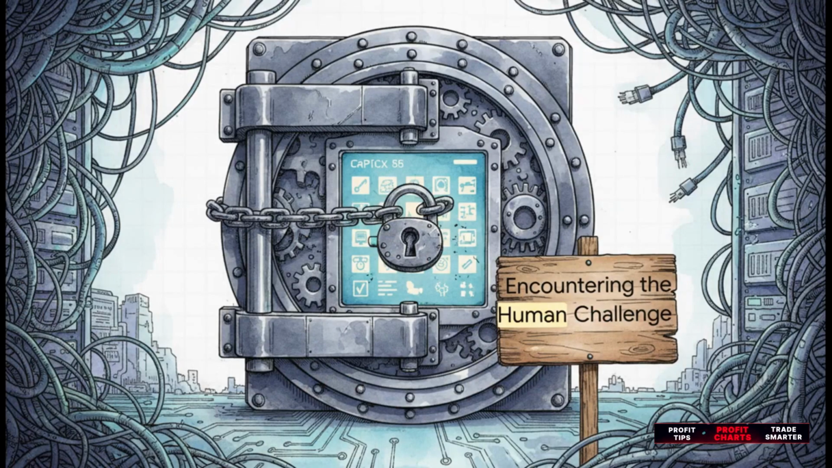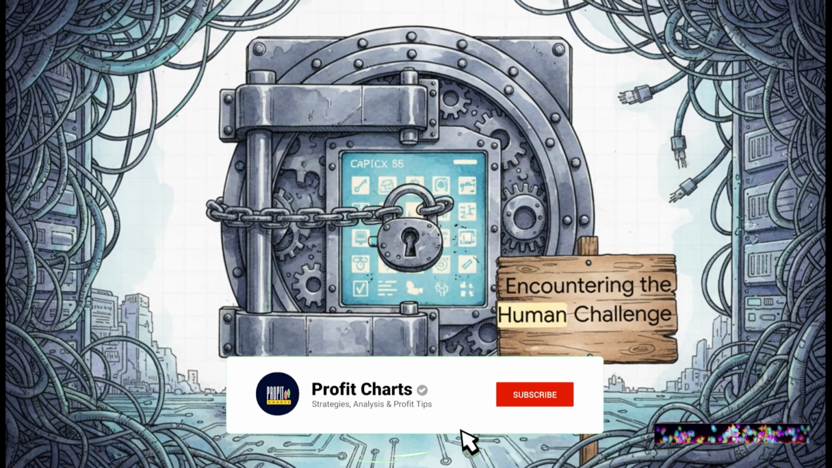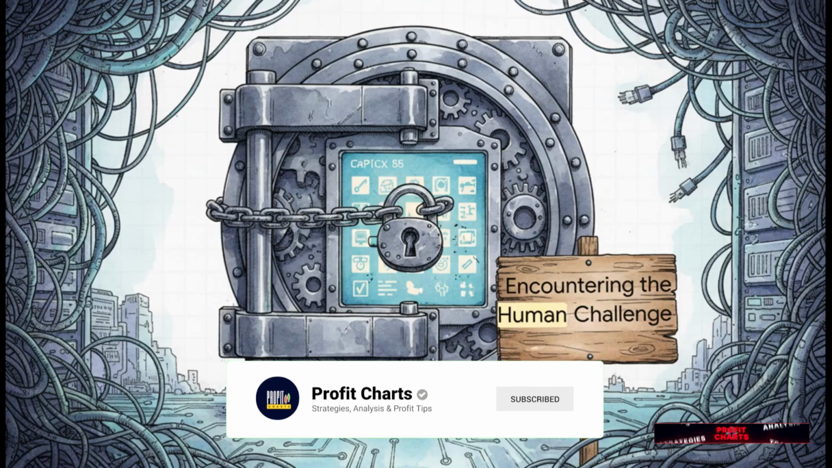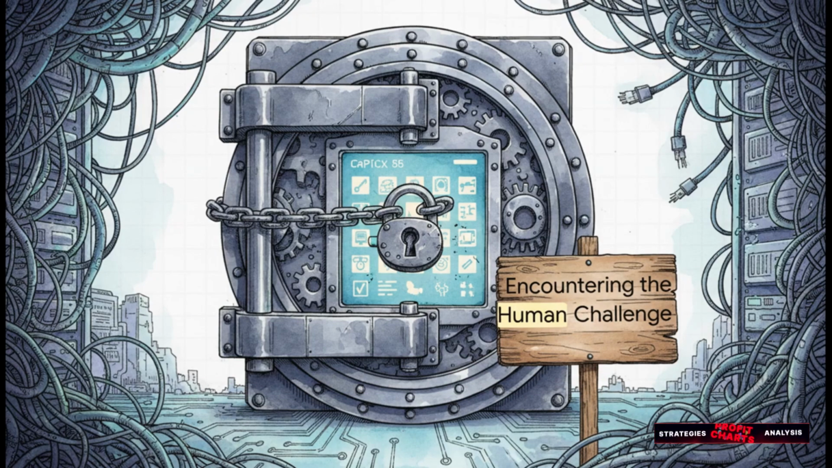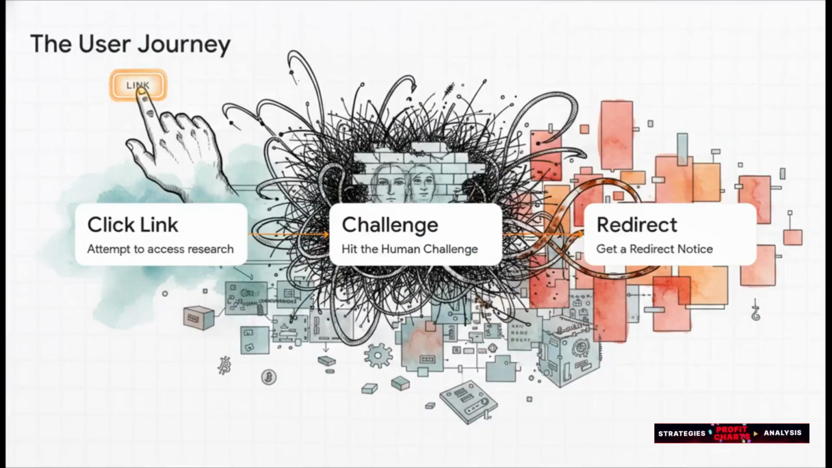Our investigation actually starts with the ultimate frustrating roadblock that I know you faced at least once or twice, the dreaded human challenge. You click a link, you're super eager to dive into some brilliant market research, and suddenly, boom, your screen goes blank, a little box pops up, and you're forced to prove you aren't a robot. The incredible insights we want are sitting right there on the other side of this wall, but we literally cannot get to them. It's honestly the most absurd user journey ever.